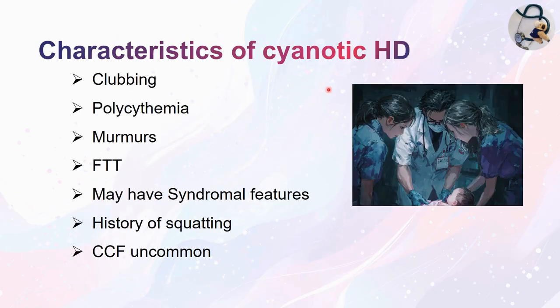Other characteristics of cyanotic heart disease are clubbing, polycythemia, murmurs, usually an ejection systolic type of murmur is heard, failing to thrive, and then they may have syndromal features. Syndromal features may also be present in the acyanotic heart disease. And there is history of squatting. Congestive cardiac failure is an uncommon finding in cyanotic heart disease because there is no overloading of the right ventricle.